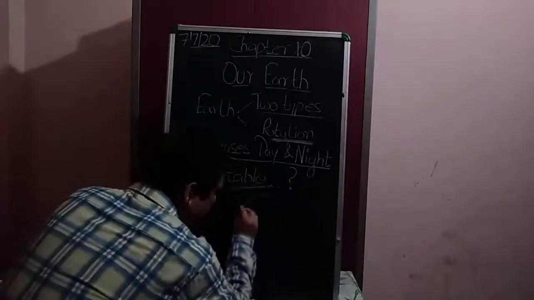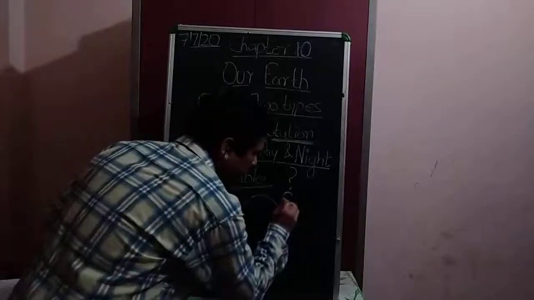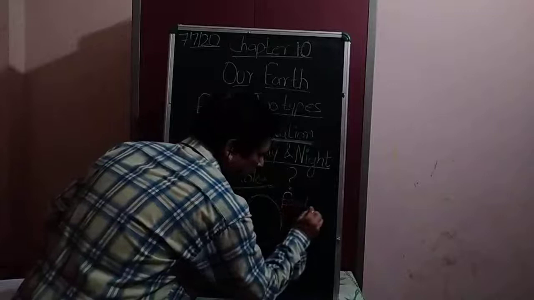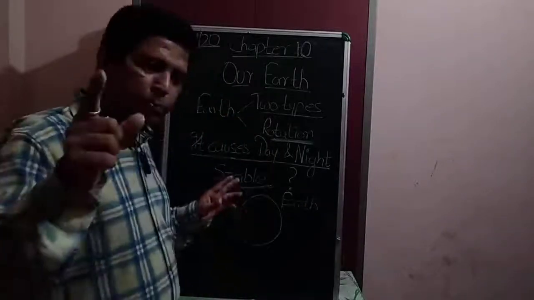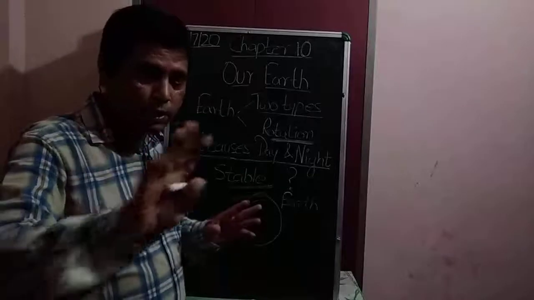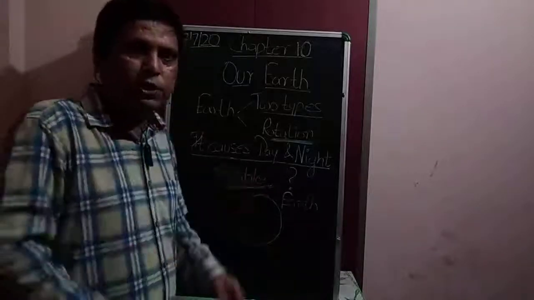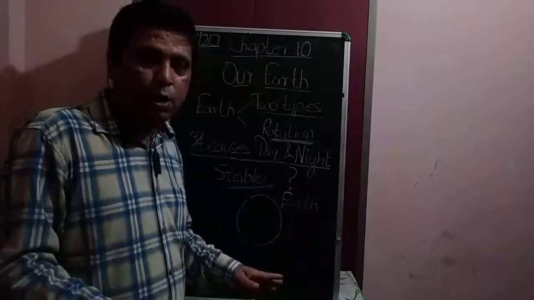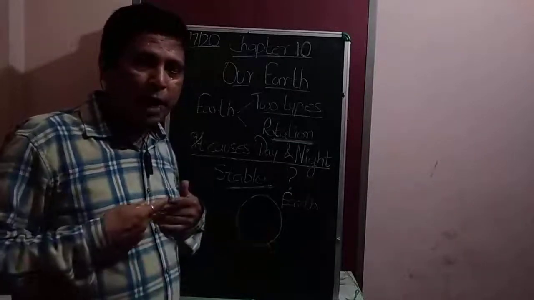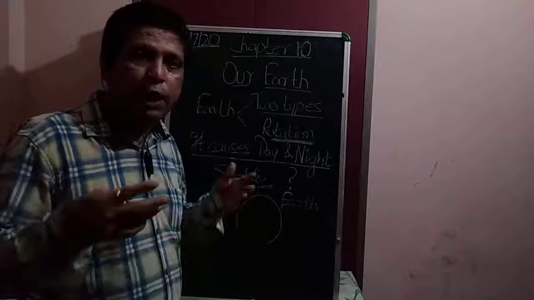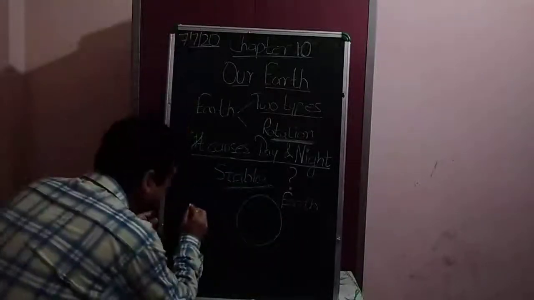For example, this is the earth and now earth is stable. What does it mean? It means that earth is not spinning. अब वो घूम नहीं रही है, बस एक जगह पे खड़ी हो गई, स्टेबल है. So student, what happens? Earth, our planet name is earth, and from where we are getting the light, student? We are getting the light of a sun.